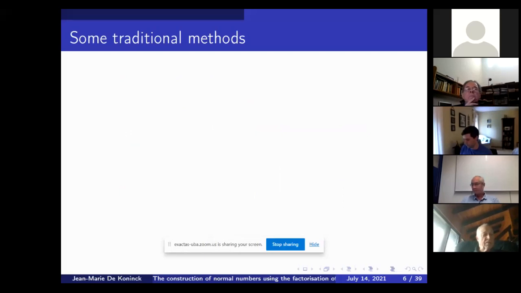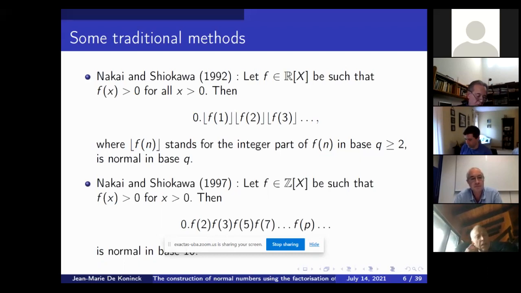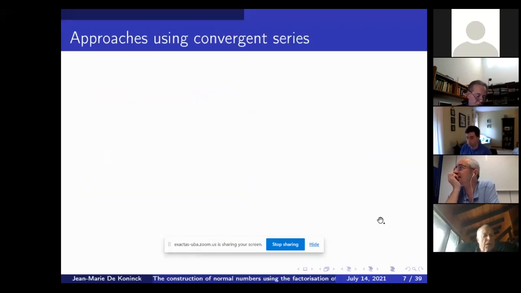So, some traditional methods for proving normality. One, for instance, by Nakai and Shiokawa in 1992: if you take a polynomial with real coefficients, and you take the integer parts of the values of the polynomial at integers, then you get a normal number. If you take a polynomial with integer coefficients, then you obtain the same if you take the values at the primes.